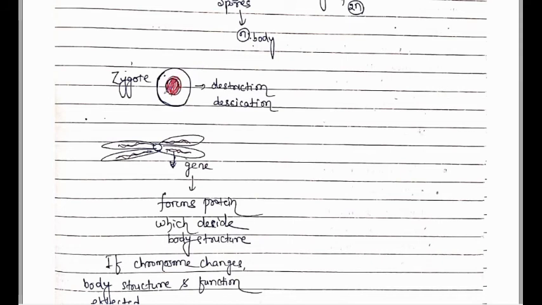That's why the zygote secretes a thick wall to protect itself from heat, desiccation and destruction.